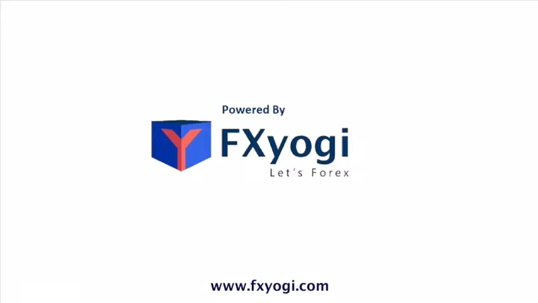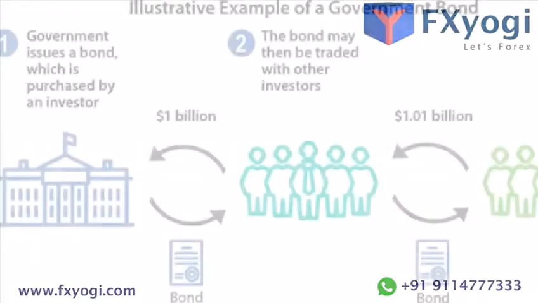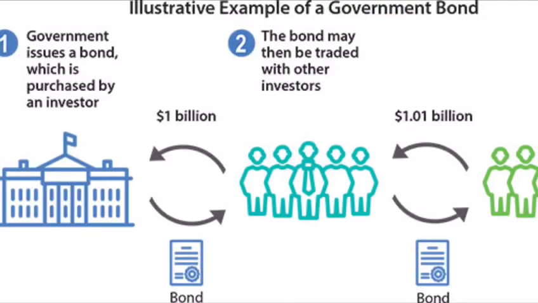Welcome to FX Yogi. In today's video, let's learn how bond yields affect currency movements. A bond is an IOU issued by an entity when it needs to borrow money. These entities, such as governments, municipalities, or multinational companies, need a lot of funds in order to operate, so they often need to borrow from banks or individuals like you. When you own a government bond, in effect, the government has borrowed money from you.